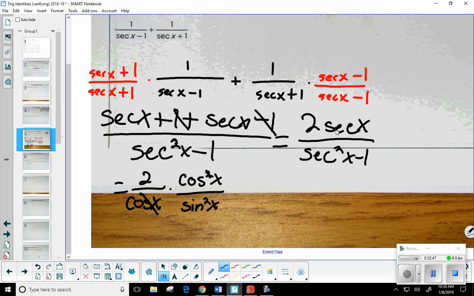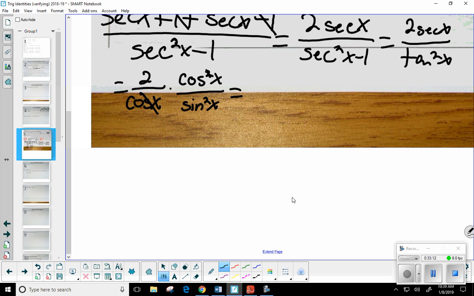Yeah, because the reciprocal of secant is 1 over cosine, right? But remember, you can go ahead and pull the numerator out in front. Okay, so does that help people? The secant squared minus 1 was actually part of a Pythagorean identity. Okay, if you guys tell me you're okay, then I'm going to believe you. Okay. Aiden, go ahead and continue. Let me give you a little bit more room here.